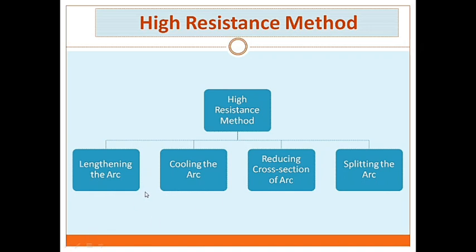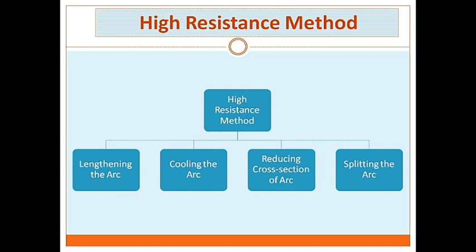First is lengthening the arc. The resistance of the arc is directly proportional to its length. The length of the arc can be increased by increasing the gap between contacts. Next high resistance method is cooling the arc. Cooling helps in the deionization of the medium between the contacts and this increases the arc resistance, and efficient cooling may be obtained by a gas blast directed along the arc.